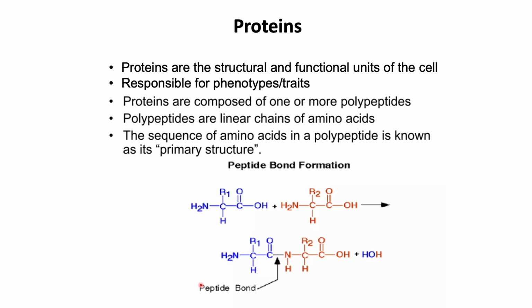So the free amine end of this polypeptide chain is called the N terminus or the amino terminus, and the free carboxylic acid end is called the C terminus or the carboxyl terminus.